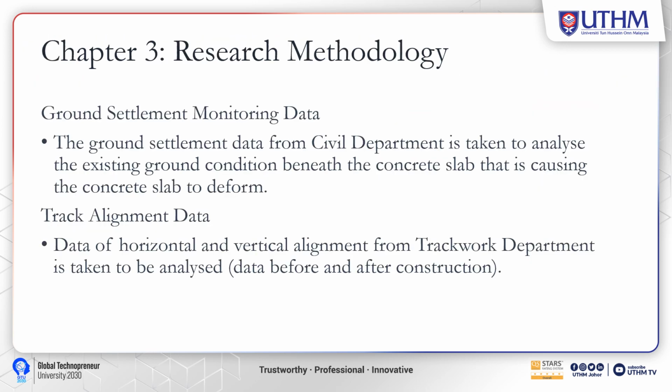So first, the ground settlement monitoring data will be taken from the civil department to analyze the existing ground condition beneath the concrete slab that is causing the concrete slab to deform. Second one is track alignment data, which will be taken from the track work department. The data will involve the horizontal and vertical alignment of the track, and also data before and after the construction.